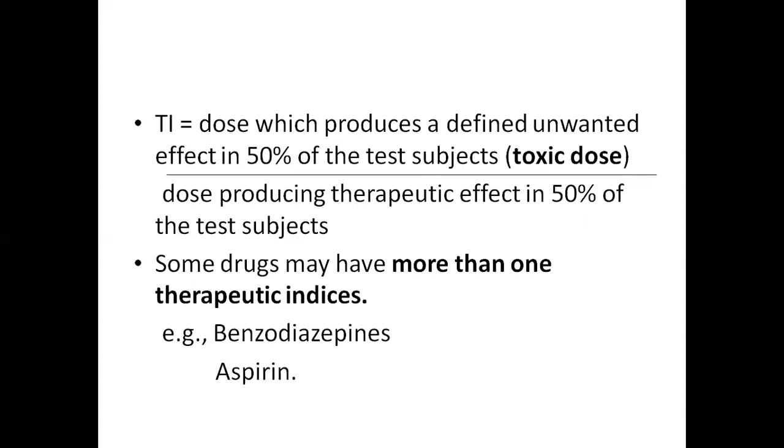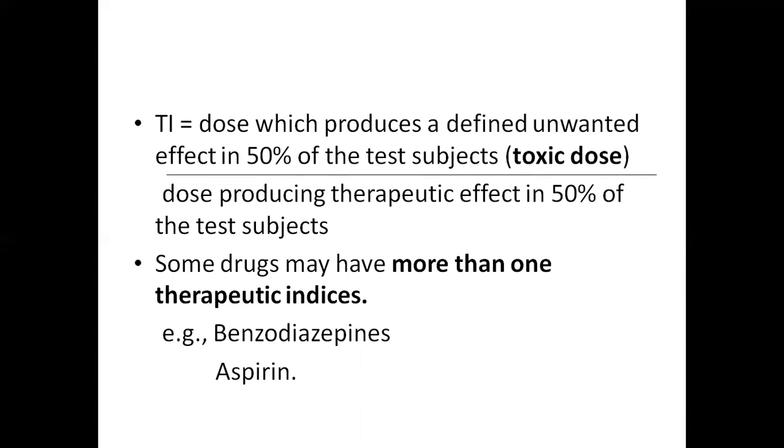Some drugs may show more than one therapeutic index. Example, benzodiazepines. Why? Because benzodiazepines have hypnotic activity and general anesthetic activity. The dose required for benzodiazepines to perform hypnotic activity is less when compared to the dose to get the general anesthetic activity.